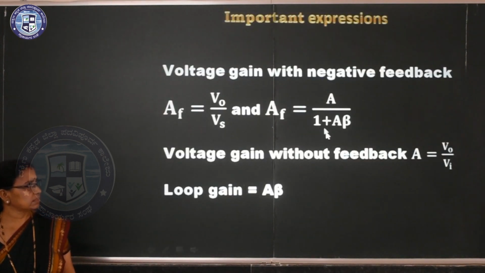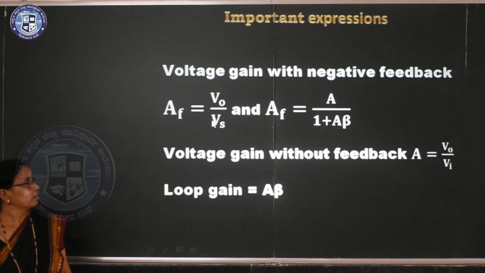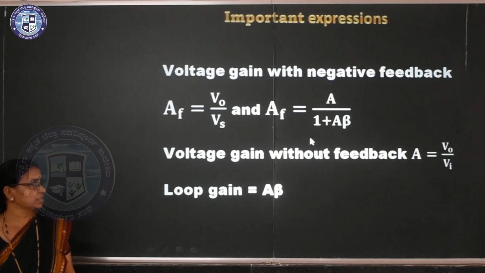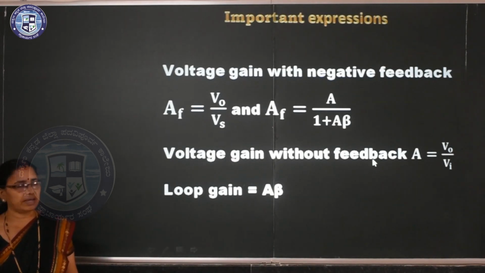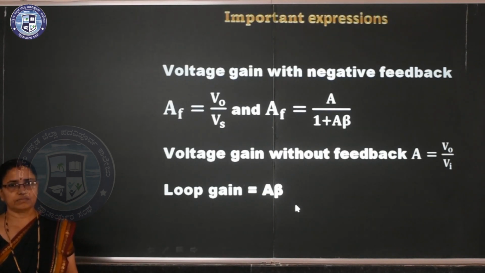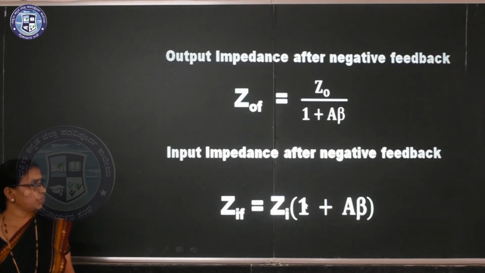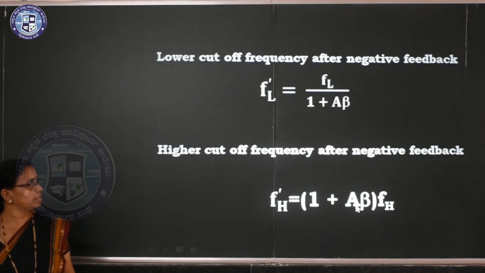So, that is a glance at the expressions which are important for the problems. Here, voltage gain with negative feedback, AF is equal to V0 divided by Vs, and AF is equal to A divided by 1 plus A beta. And voltage gain without feedback, V0 divided by Va, loop gain A beta. Output impedance decreases, input impedance increases. Here it is divided by 1 plus A beta, here multiplied by 1 plus A beta.